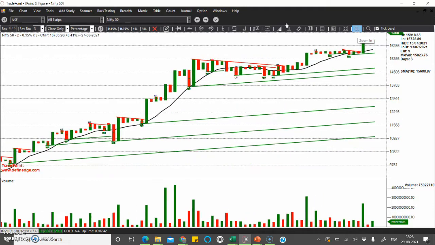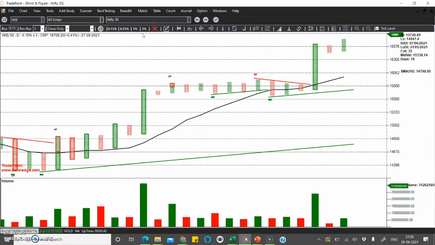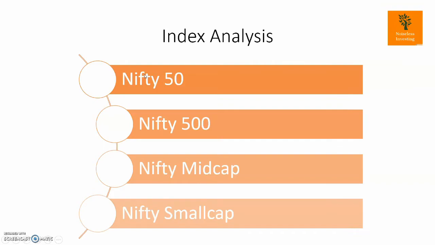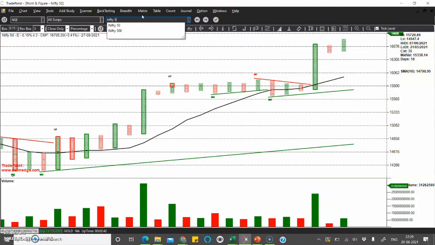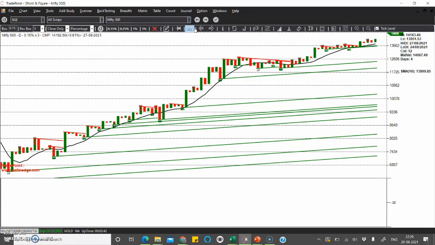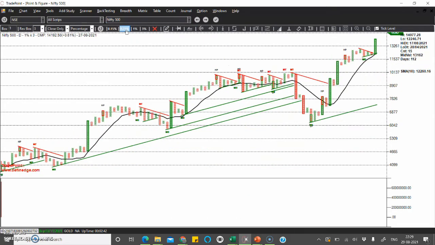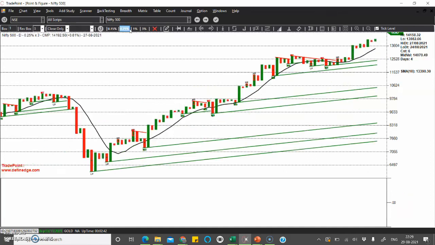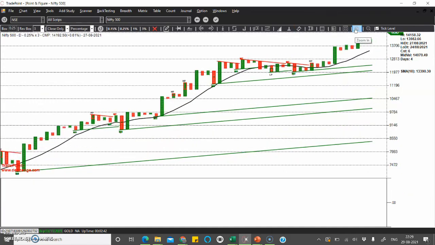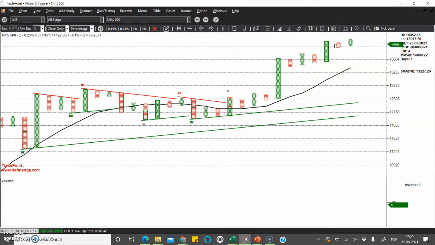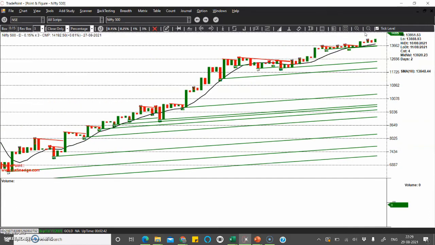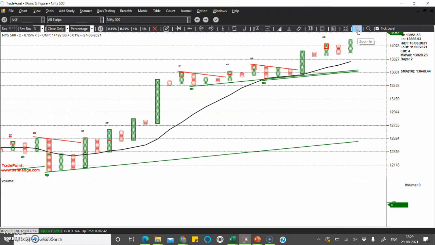Even in 0.15%, you'll see that Nifty has touched all-time highs. So Nifty 50 is bullish. There is no bearishness here as of now, and there is no ambiguity in the bullishness of Nifty 50. Second, we'll discuss Nifty 500. Nifty 500 again, if you see three box size, there is no correction. One box size also there is no correction. In 0.25 box size there was a correction last week, which you saw here, and right now it is on the rise. And Nifty 500, like Nifty 50, has touched an all-time high.